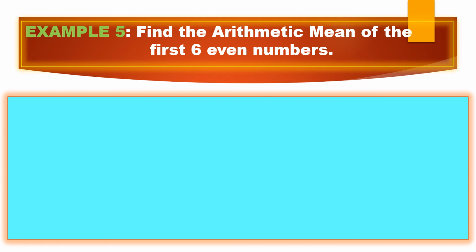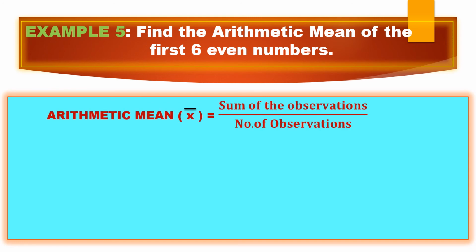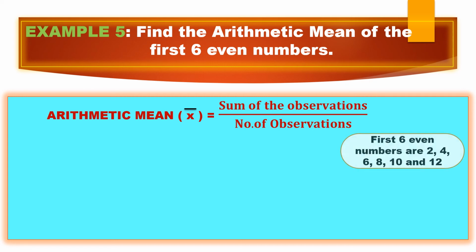Simple, right? So let me take the formula first. X bar equals sum of the observations by number of observations. The first 6 even numbers are 2, 4, 6, 8, 10 and 12. Let us write all of them and put a plus symbol in between, because here we are doing summation.